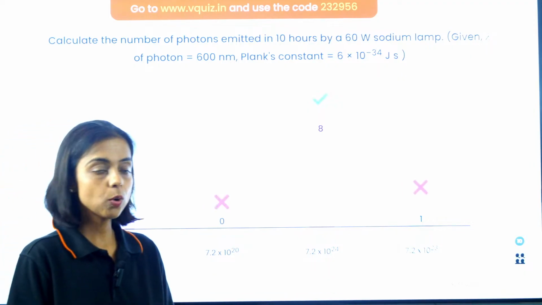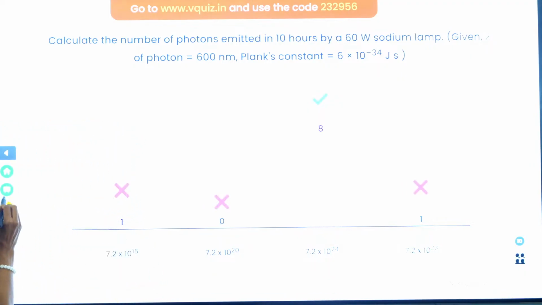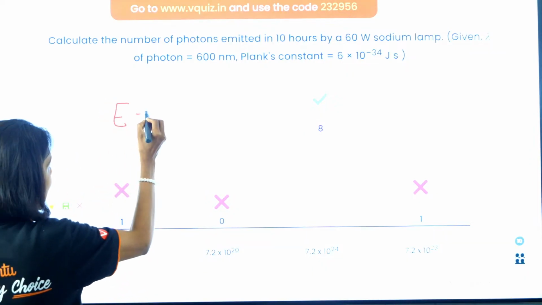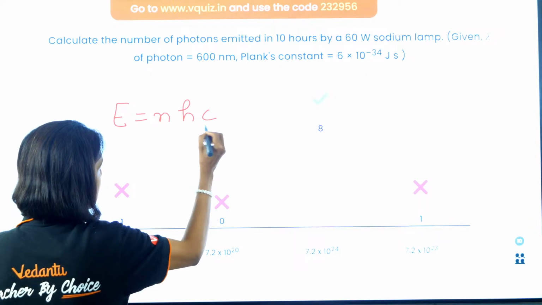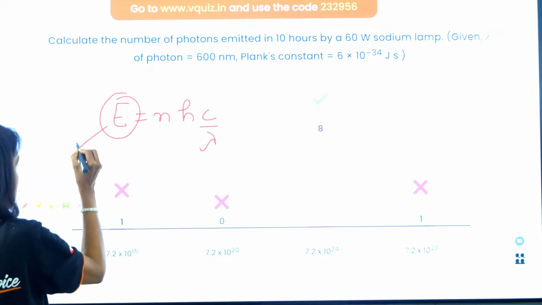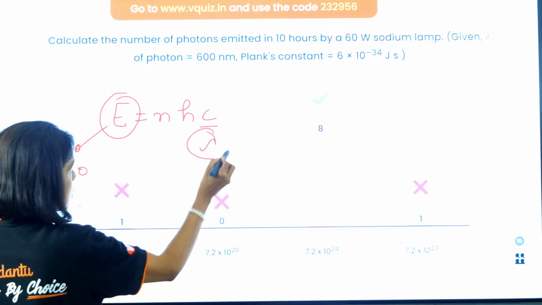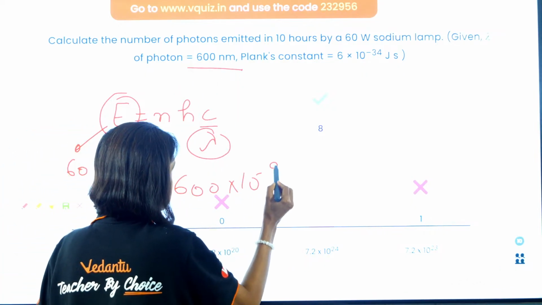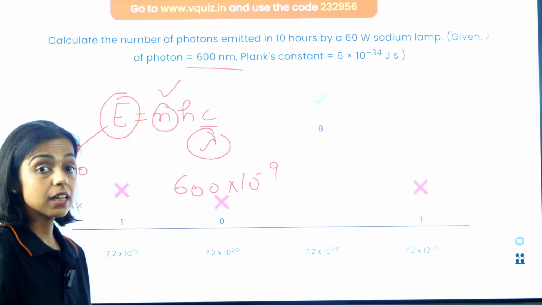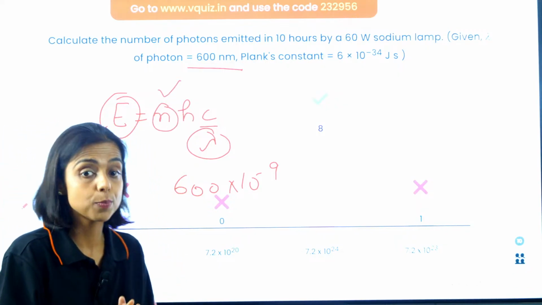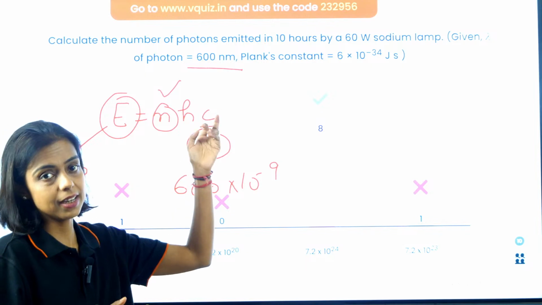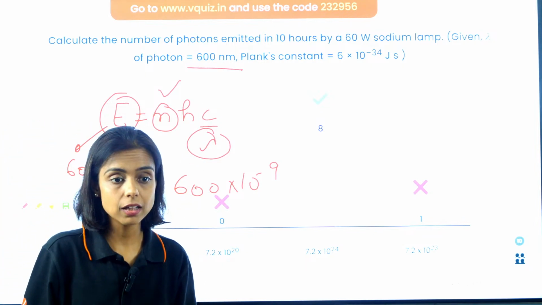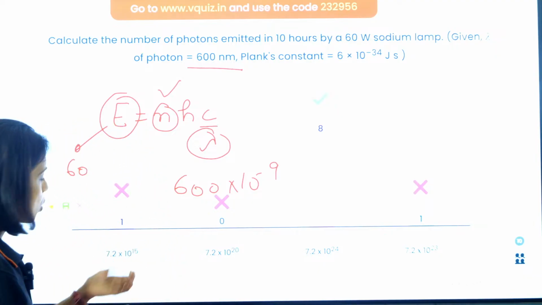Well done, guys. So, what is the formula that you are going to use? E is equal to hc by lambda. E is equal to nhc by lambda. Now, E will be 60, right? Lambda is given to you, converted into meters. H and C you know, so you can calculate n, but these are the number of photons in 1 second, and you are supposed to calculate in 10 hours, right? You know how many seconds are in 10 hours, so you can calculate accordingly. Most of you gave the right answer.